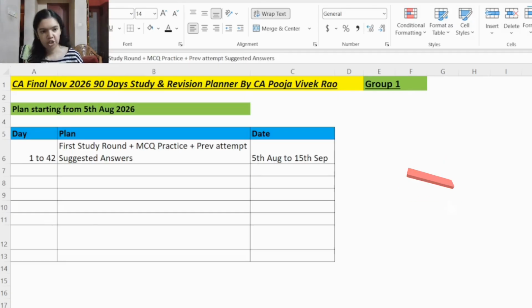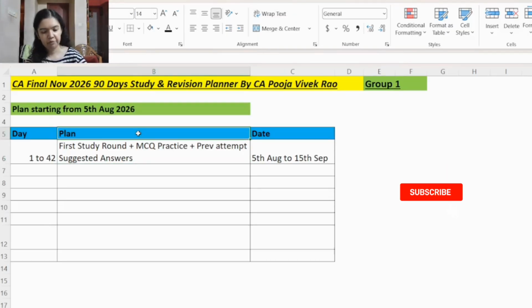And also Saransh is available. So ICAI has prepared Saransh, which you can use for revision purposes, that has a summary of each chapter in the form of flow charts, mind maps, charts, diagrams, etc. However, your own handwritten notes will always be useful. So in your first study round, prepare your own handwritten notes.